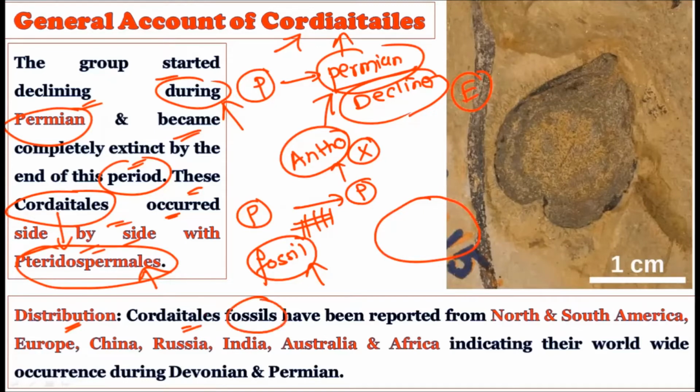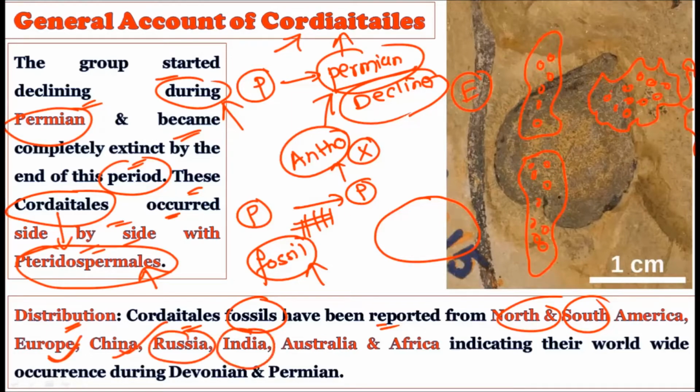Now see, the Cordiatales fossils have been reported from North and South America. That is the whole continent of North and South America. On both these continents we find the traces or fossils of the Cordiatales. Plus, Europe is also occupied by the fossil record of the Cordiatales. After that, they were also found in China, plus Russia and also India. That is, the Indian subcontinent is also showing the presence of Cordiatales members, plus Australia and Africa.